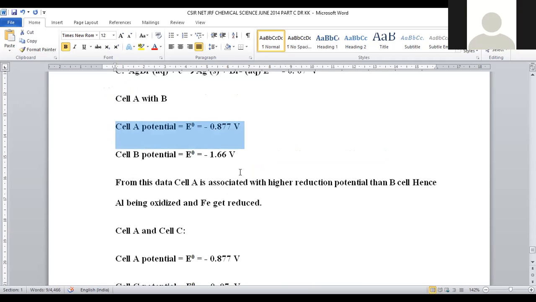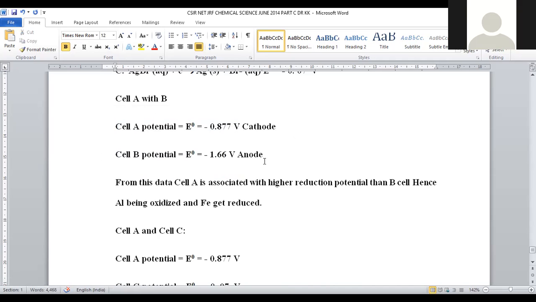A will be the higher reduction value when compared to B, so A will be cathodic in nature. B has the lesser reduction value, so it will be anodic in nature. A will be cathode, B will be anode.